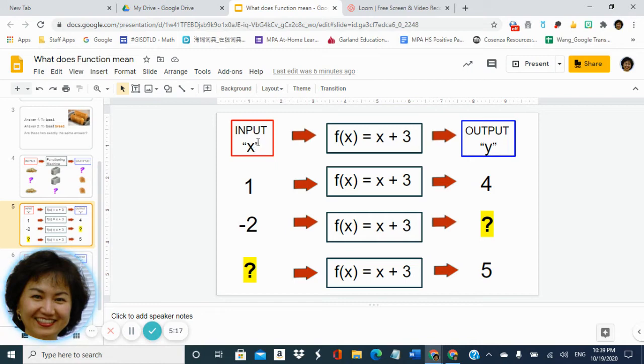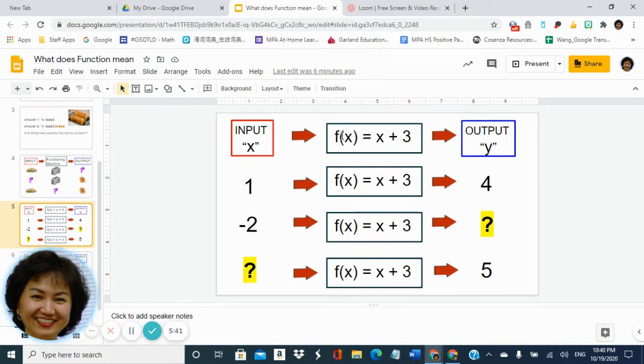We call the input X, we call the output Y, and this function, what it does is whenever you have an x sent in, it will add 3 to that x. This f of x is the notation of a function.